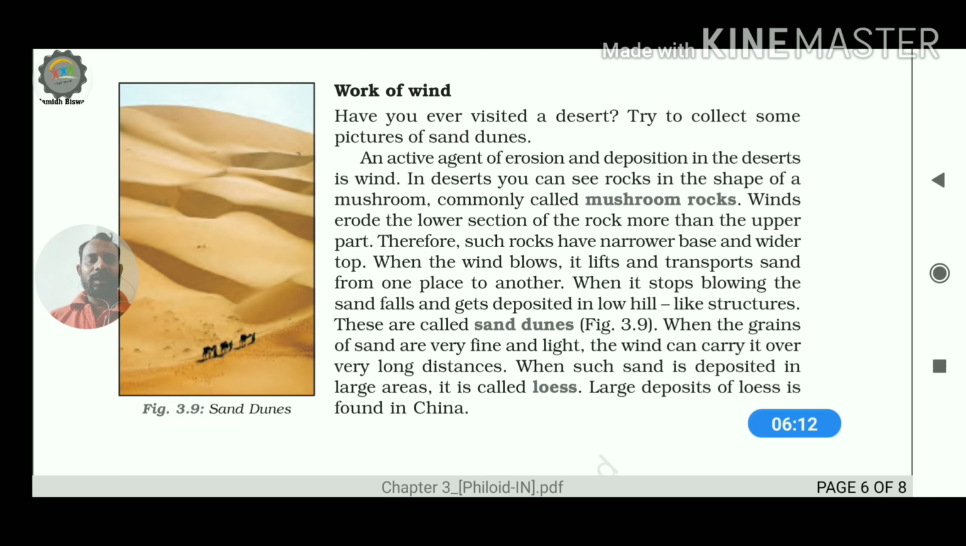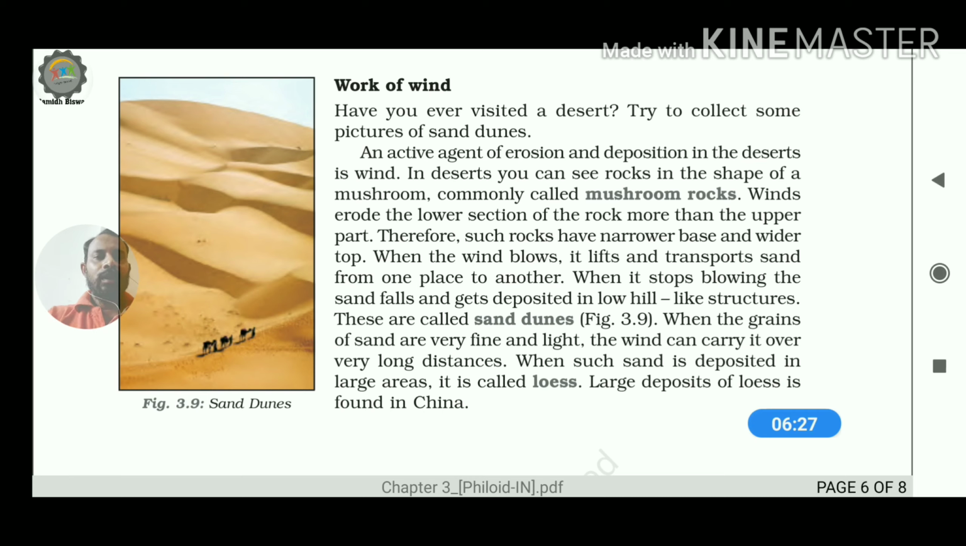Why? Because such areas are not full of human creatures, and there is less vegetation, so the wind can blow very forcefully. In these areas there is less frictional force, which would reduce the speed of the wind. So in this portion we are going to learn how the wind remains an active agent in the desert regions.